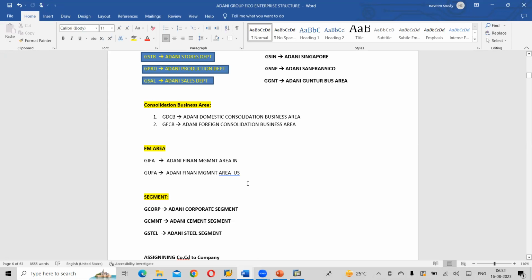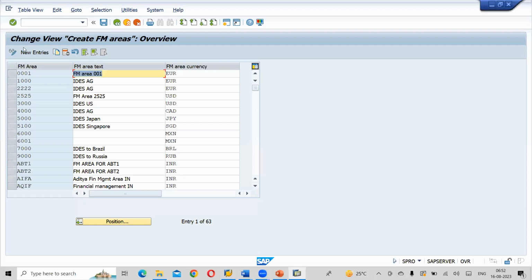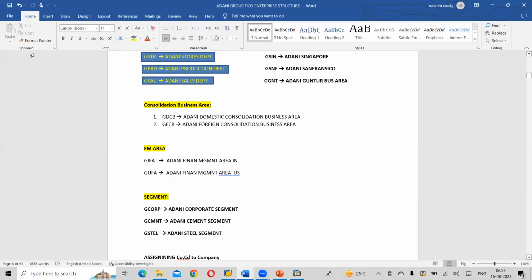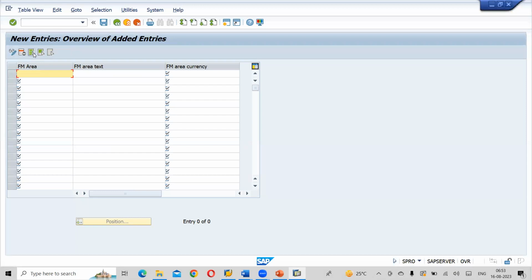Next, click on new entries. Here we want to create GIFA, Adani Financial Management Area.